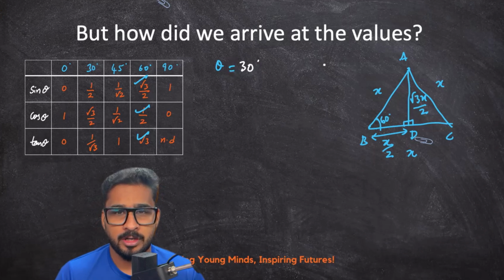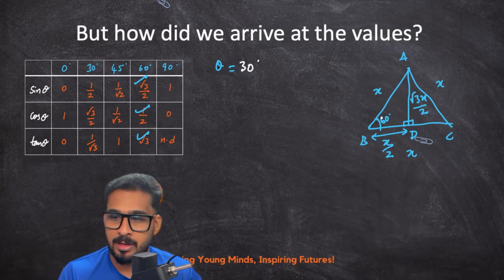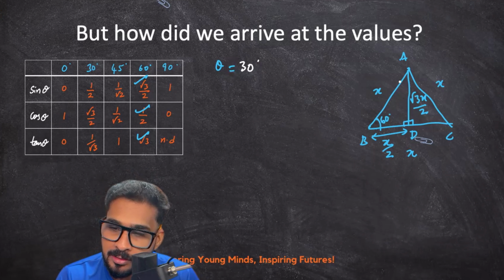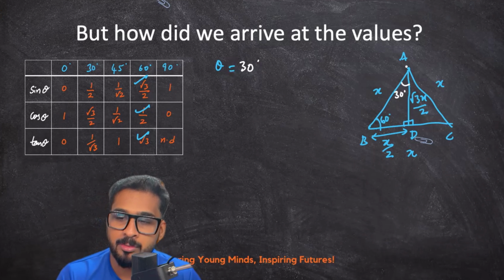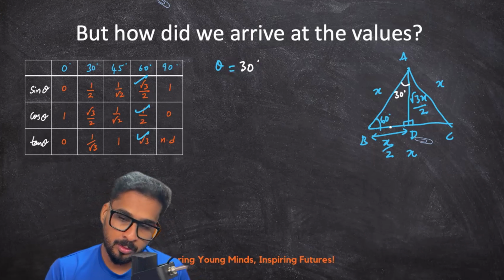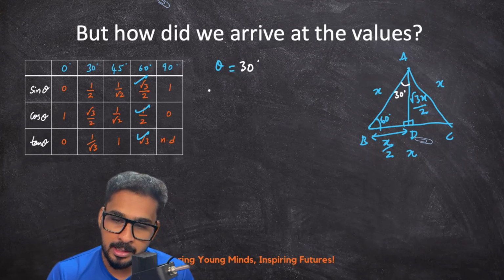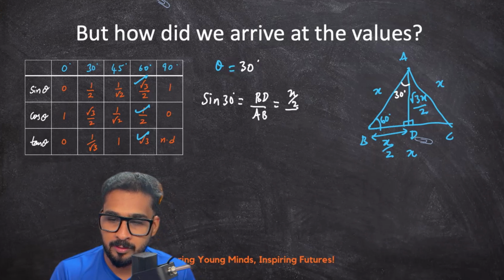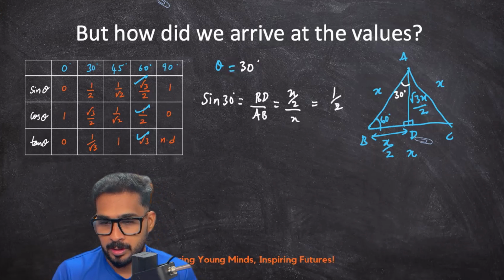When theta is equal to 30 degree, let us consider the same equilateral triangle. We can write this angle to be 30 degree because this AD is the angle bisector of this angle. When I see from this point of view, I can tell that sin 30 degree is equal to opposite to the 30, that is BD upon AB, which is x upon 2 divided by x, which is equal to 1 by 2.